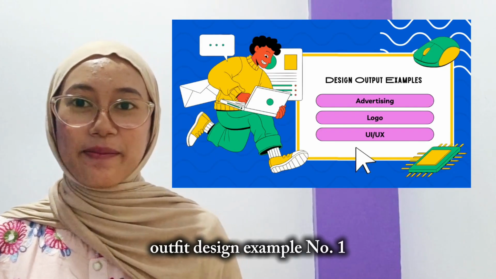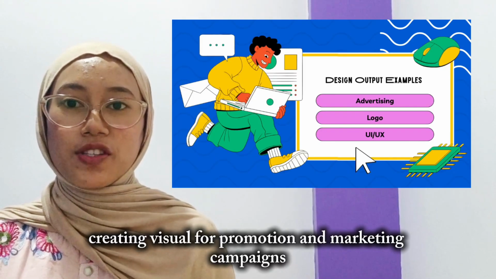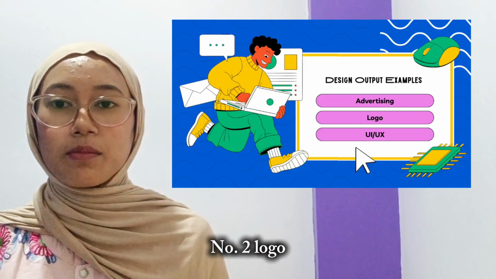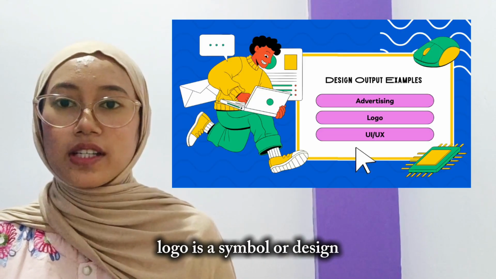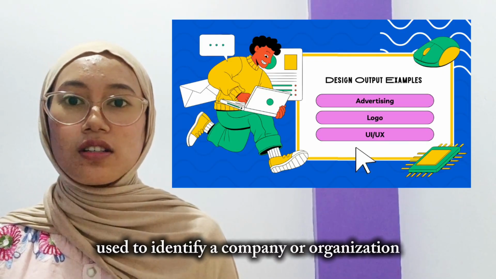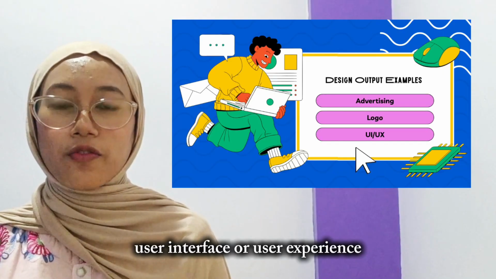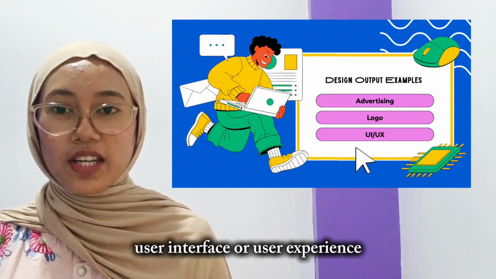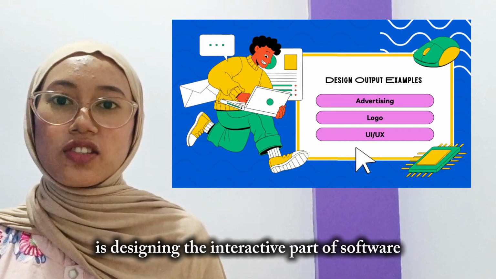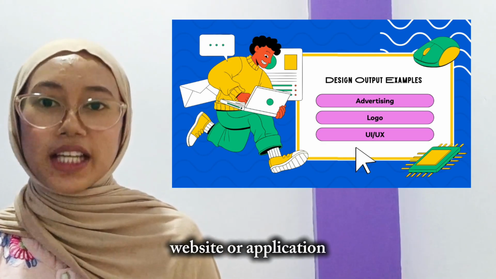I'll put this as an example. Number 1, advertising. Creating visuals for promotion and marketing campaigns. Number 2, logo. A logo is a symbol or design used to identify a company or organization. Number 3, UI/UX, user interface or user experience, is designing the interactive part of software, website, or application.